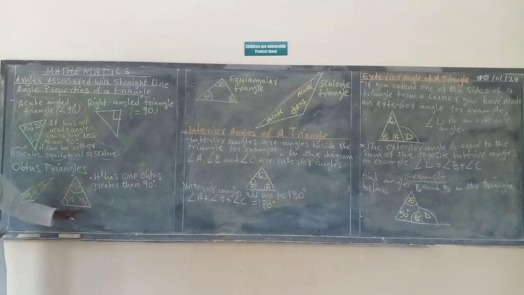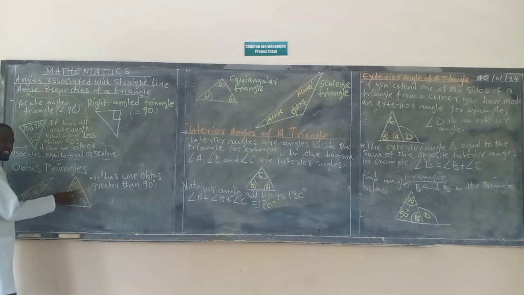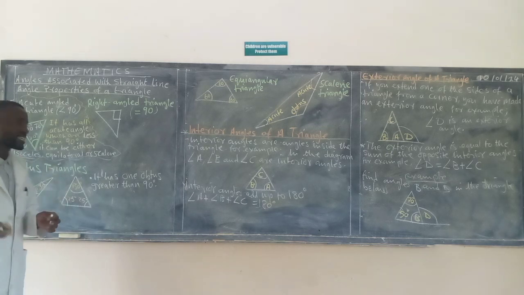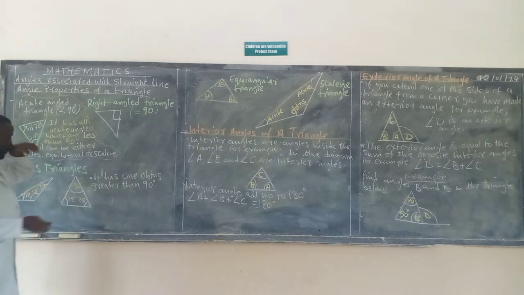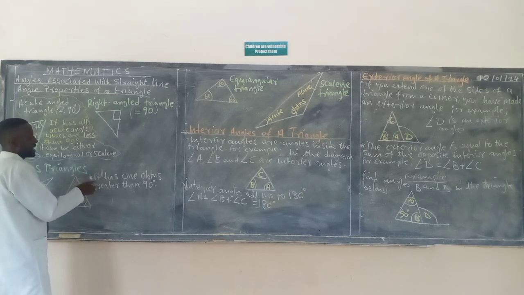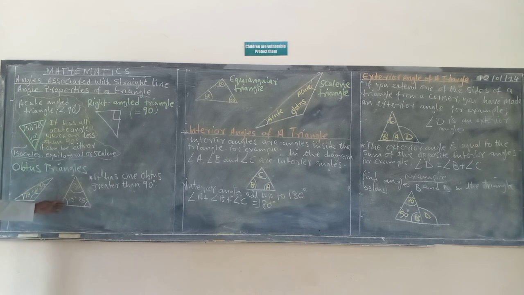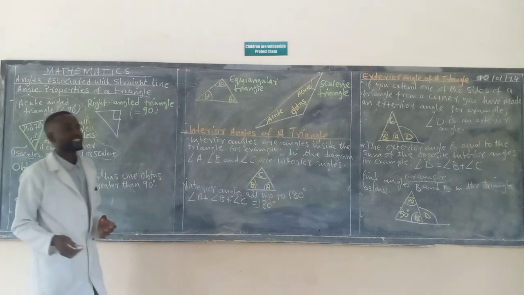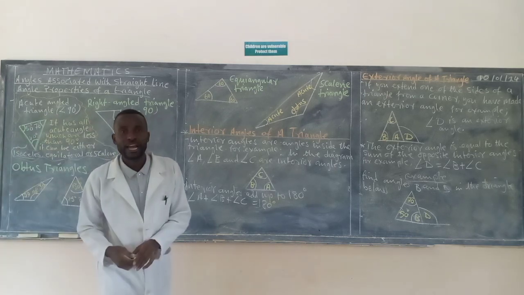Same applies here. This is an isosceles triangle which has two equal sides. One angle is 130 degrees, but these two are 25 degrees. This tells you that this is an obtuse triangle because it has one angle which is greater than 90 degrees. You can keep this as a note: it has one obtuse angle, greater than 90 degrees. So we are simply saying that if one angle is greater than 90 degrees, that triangle is an obtuse triangle.